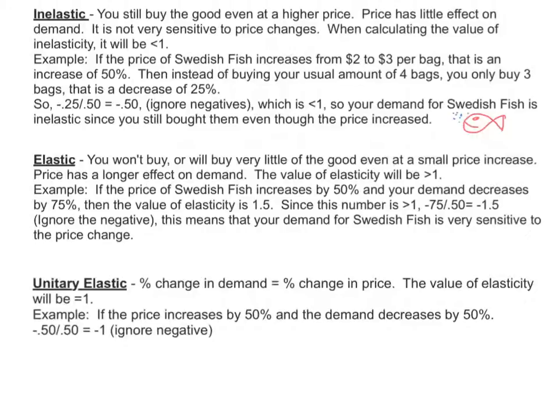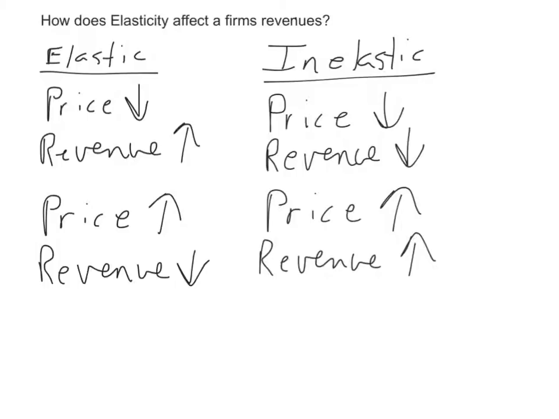So those are some examples of inelastic, elastic, and unitary elastic. You might want to go back through these and read these again to understand what it means for each one of them. So inelastic, you still buy no matter what, even if the price goes up. And elastic, you won't buy it at all, or if you do buy it, you're going to buy very little of that good at a higher price.